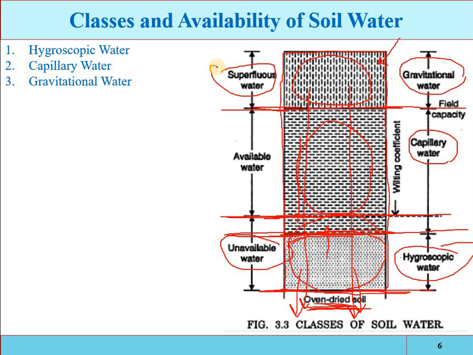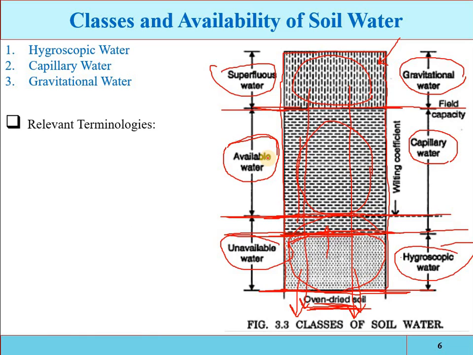So again it is the superfluous water, the extra water. Now the water which is available for extraction by the roots is called the available water. So this is also one classification: the available water, unavailable water and the superfluous water.